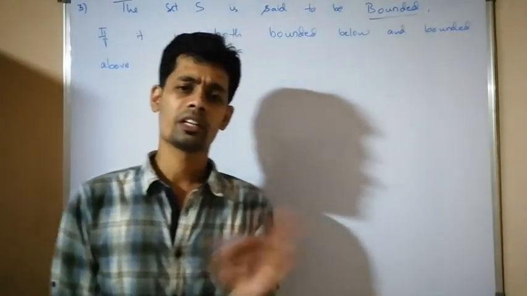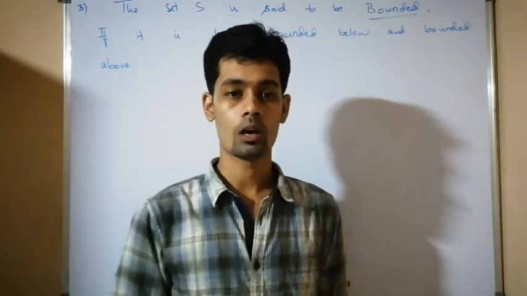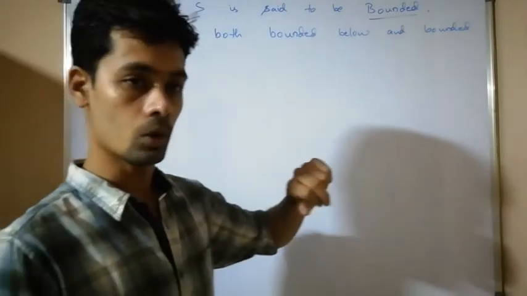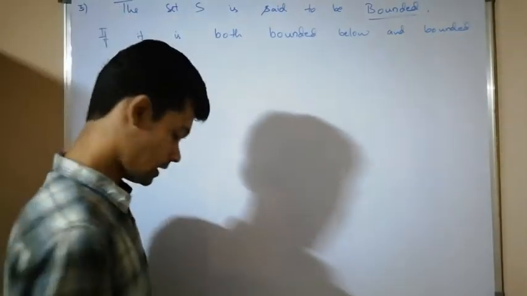Any set, if it is both bounded below as well as bounded above, then that set is said to be bounded. When we say it is bounded below, there exists a lower bound. When we say it is bounded above, there exists an upper bound.